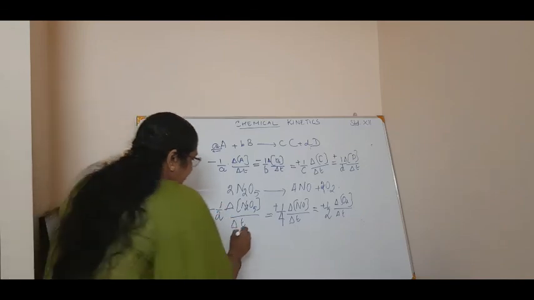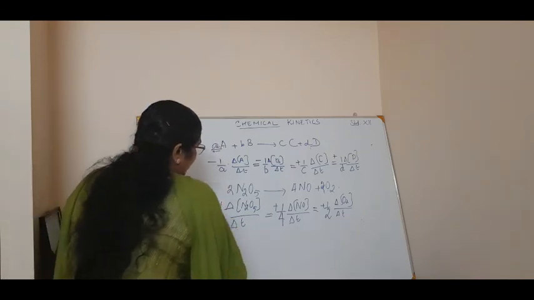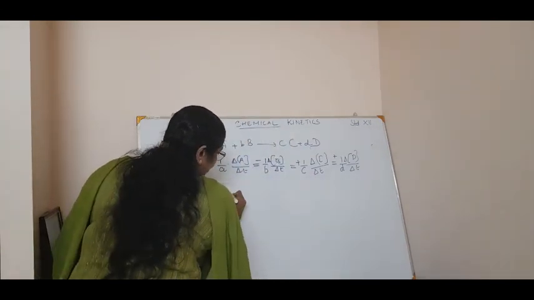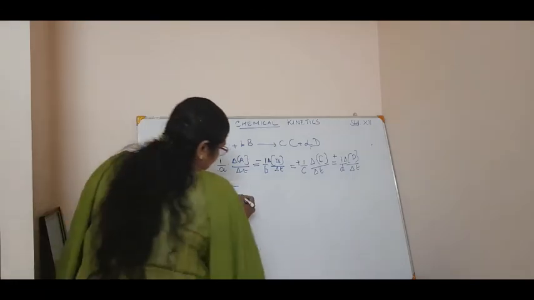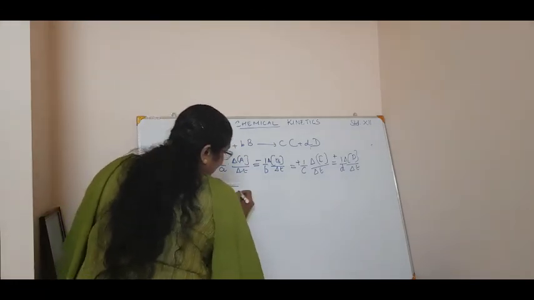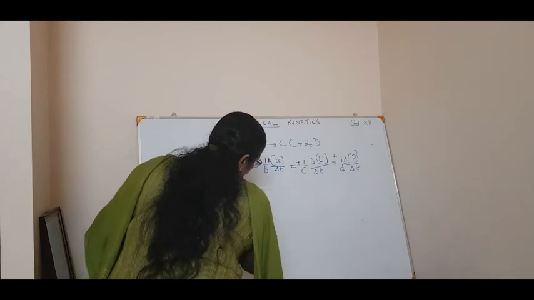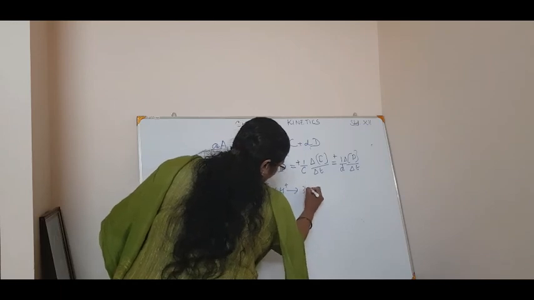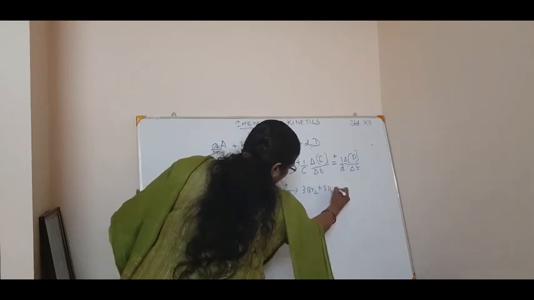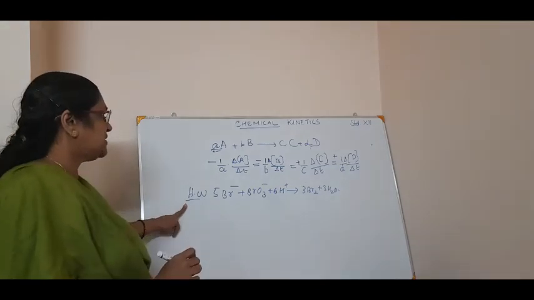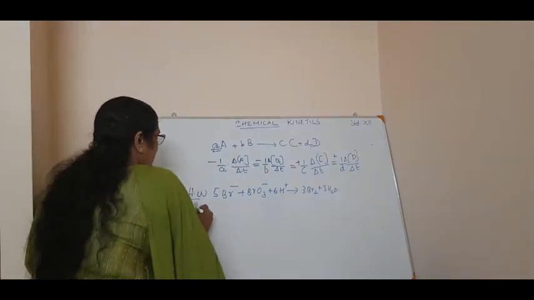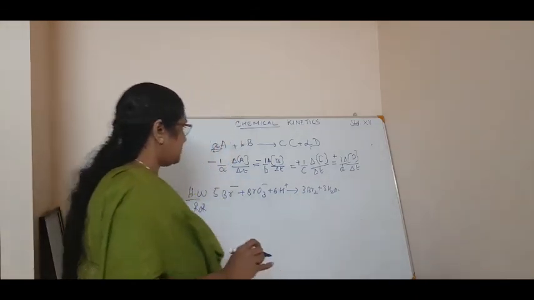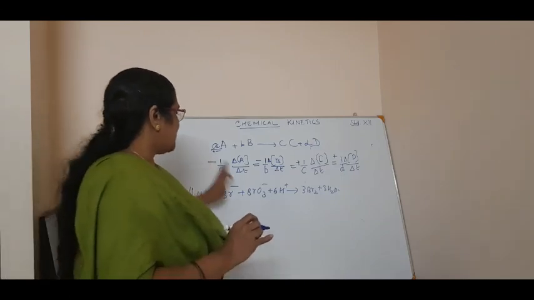So this is how you represent a rate of reaction for a generic equation. One more example I will give you, this is homework: 5 Br minus plus BrO3 minus plus 6H plus will give you 3 Br2 plus 3 H2O. You just write the rate of reaction, the ROR, for these reactants as well as the products.